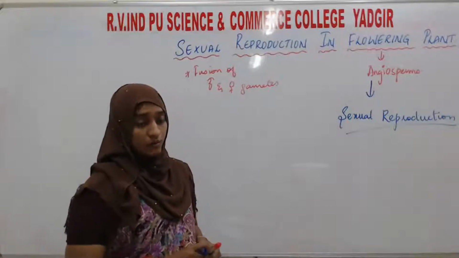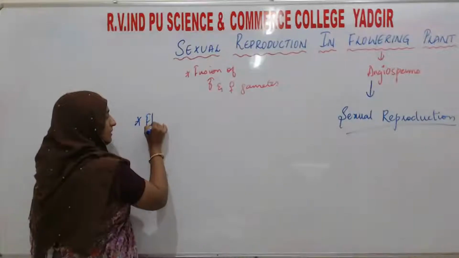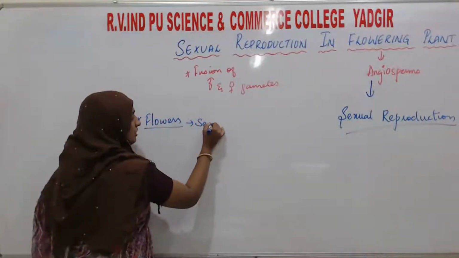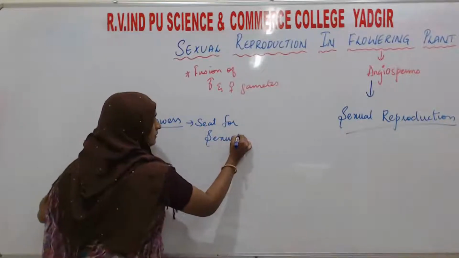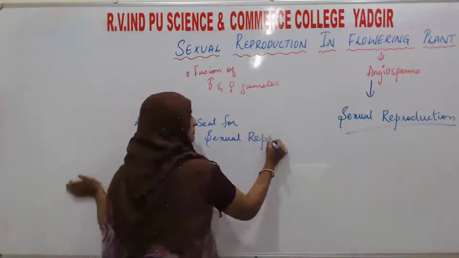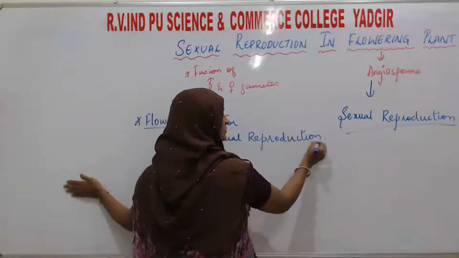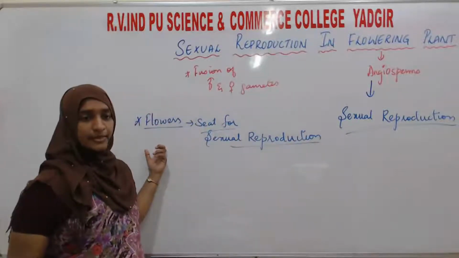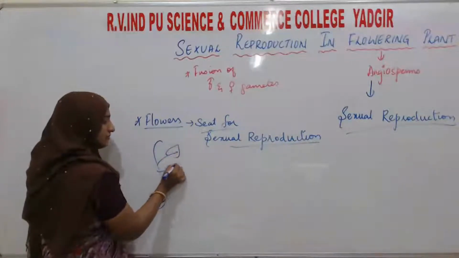So here, the flowers on the plants are the seat for sexual reproduction. Where is sexual reproduction going to take place? In the flowers. See, you had studied the morphological parts of the plant.